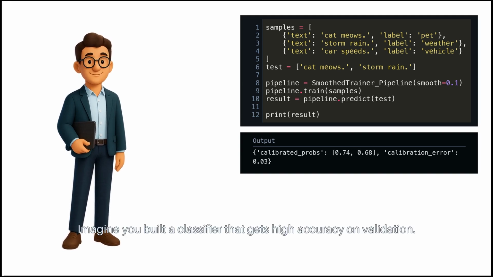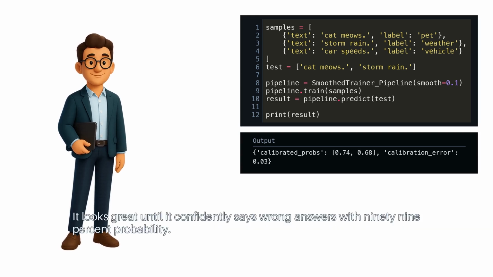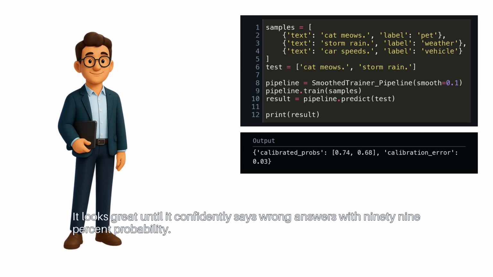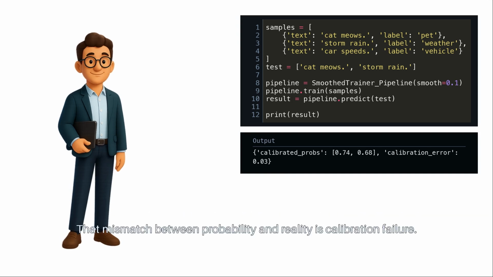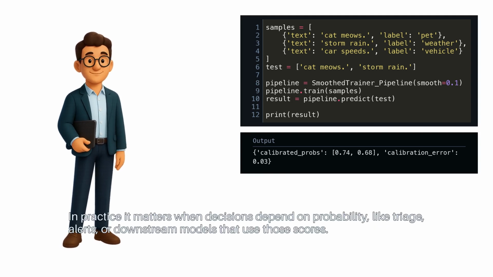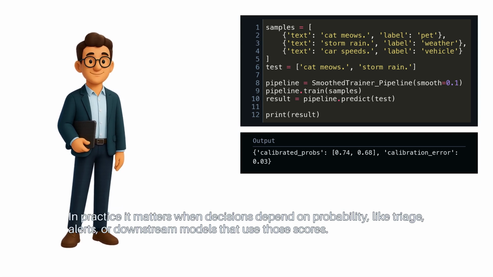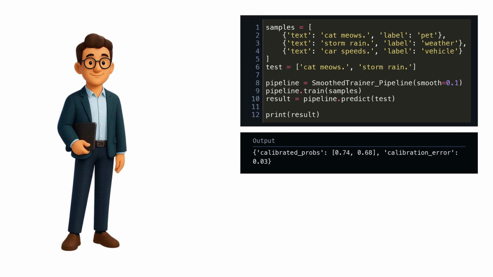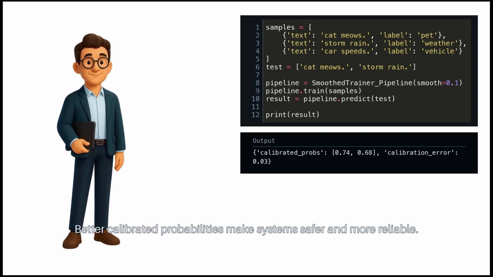Imagine you built a classifier that gets high accuracy on validation. It looks great until it confidently says wrong answers with 99% probability. That mismatch between probability and reality is calibration failure. In practice, it matters when decisions depend on probability, like triage, alerts, or downstream models that use those scores. Better calibrated probabilities make systems safer and more reliable.